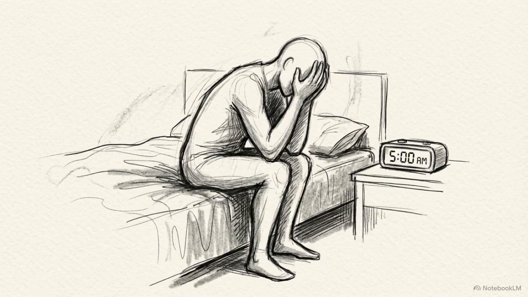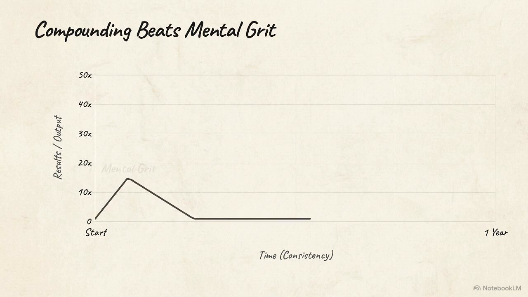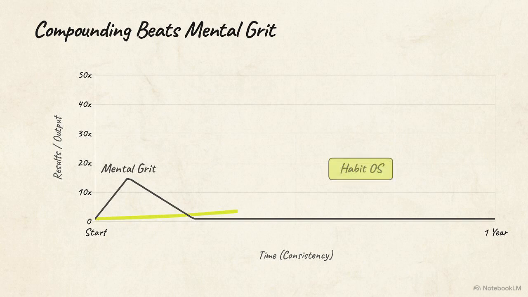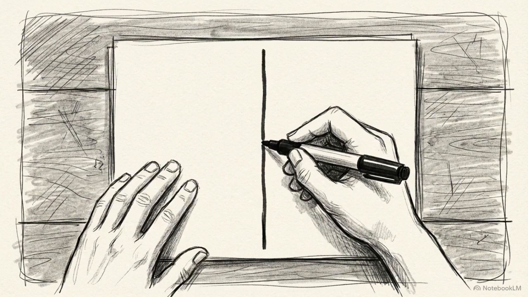If you've ever tried to force a new habit through sheer willpower, you know it's a losing battle. Most resolution-style goals fail because they rely on peak enthusiasm, a resource that inevitably crashes when the initial excitement fades. This crash happens because the human brain isn't designed to maintain constant high-effort motivation. Instead of relying on mental grit, we need to install a habit operating system, a framework that uses the math of compounding small wins to make progress automatic. We are going to build your personal system right now.